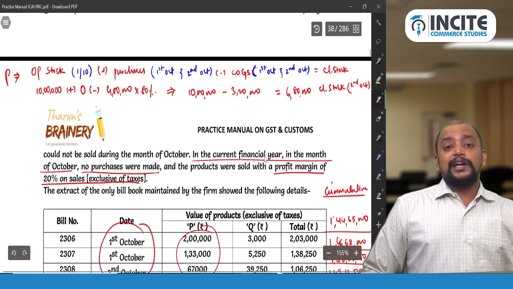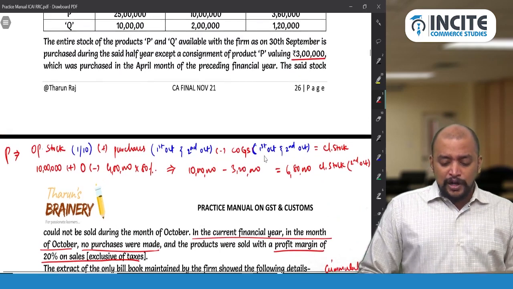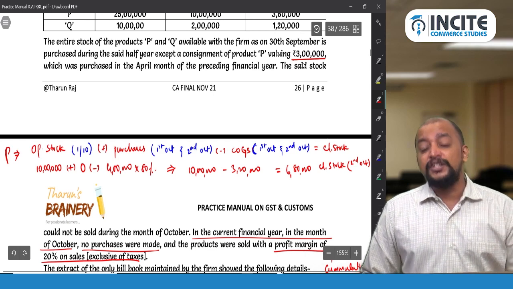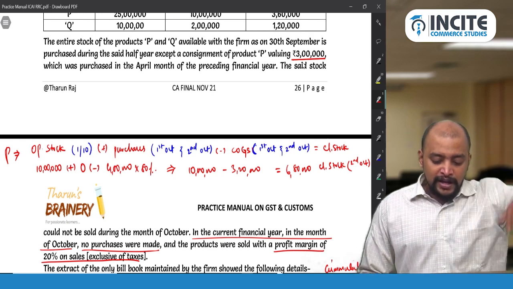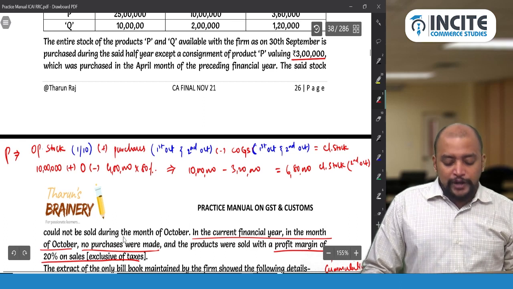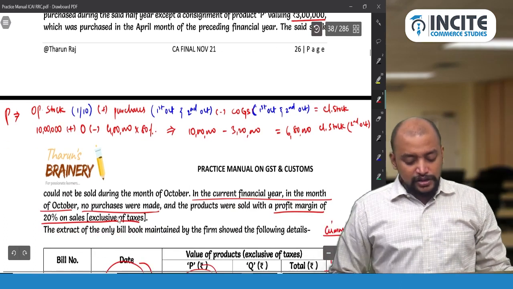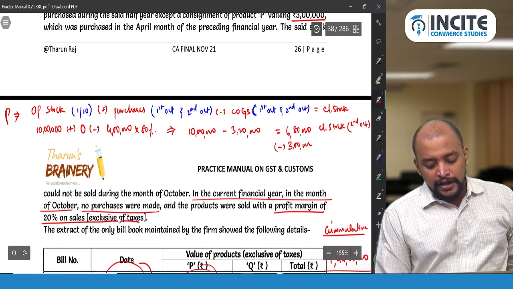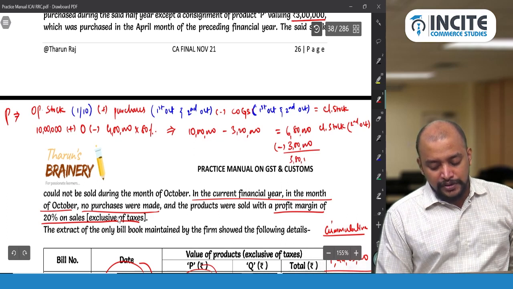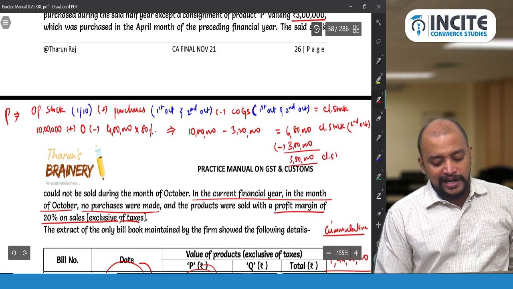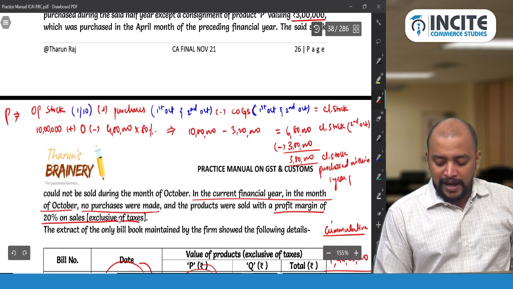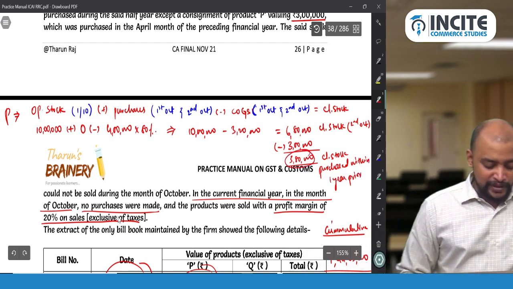But be careful. We cannot take the entire 6,80,000 as credit, because out of this 6,80,000, there is a stock of 3 lakhs which was purchased 1 year before, and the said stock could not be sold. So you take out that 3 lakhs of stock. Now what you get is 3,80,000 closing stock purchased within 1 year prior.